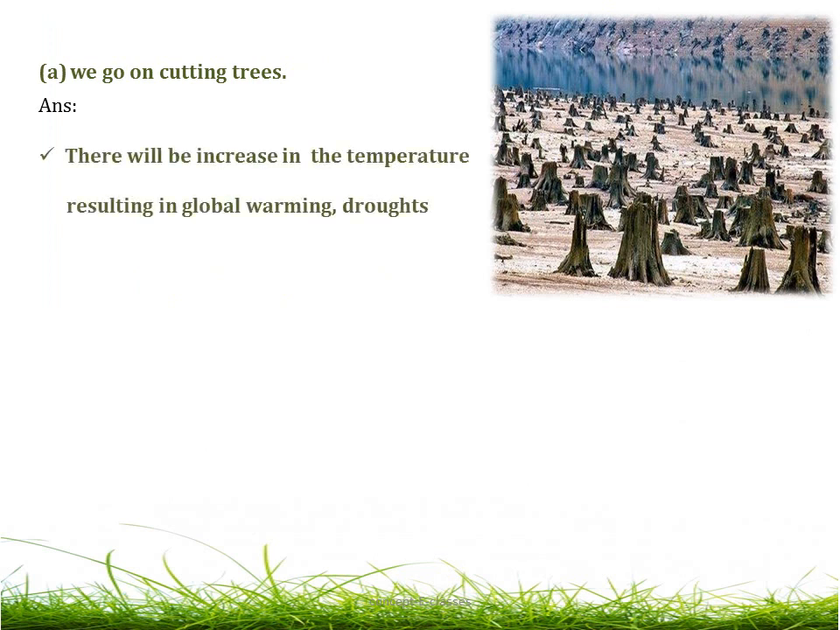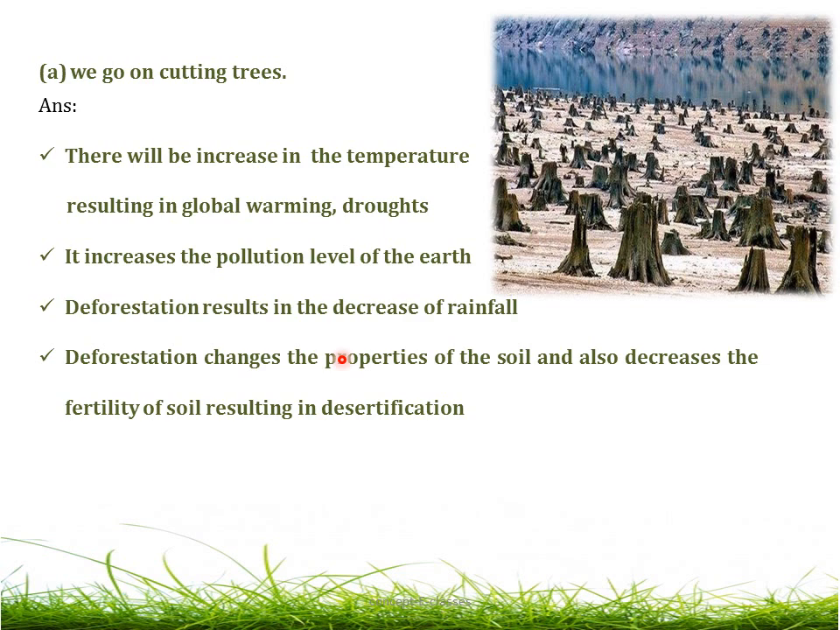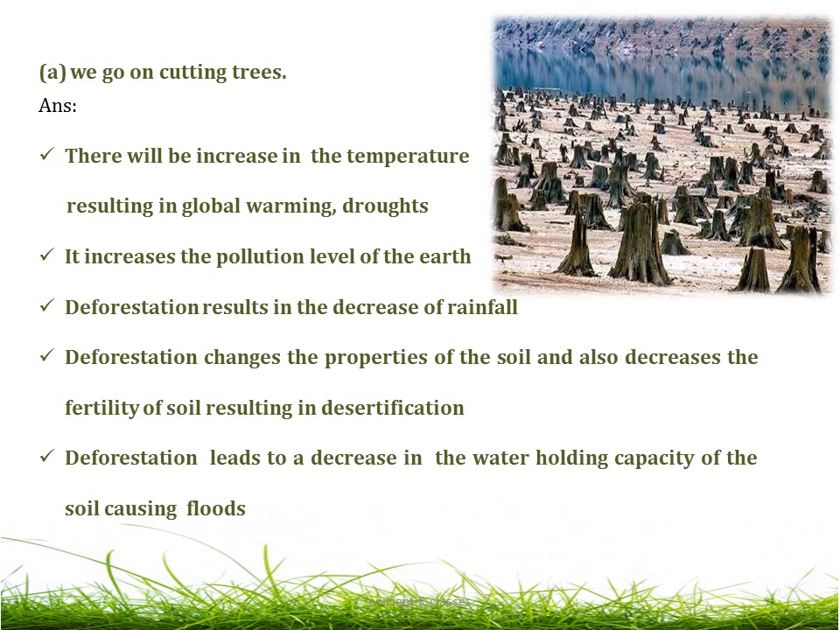As we have discussed in the previous questions, there will be an increase in temperature, which results in global warming and droughts. There will be an increase in the pollution level of the earth. Deforestation results in the decrease of rainfall. It changes the property of soil and also decreases the fertility of soil, resulting in desertification. It also leads to a decrease in the water holding capacity of the soil, causing floods, and deforestation disturbs the balance of nature.